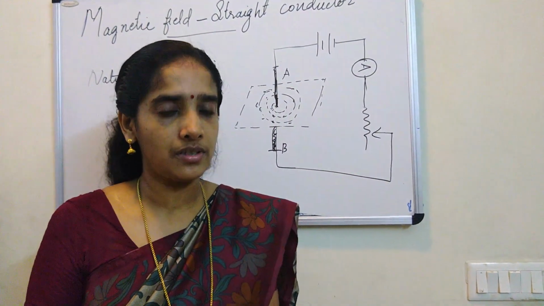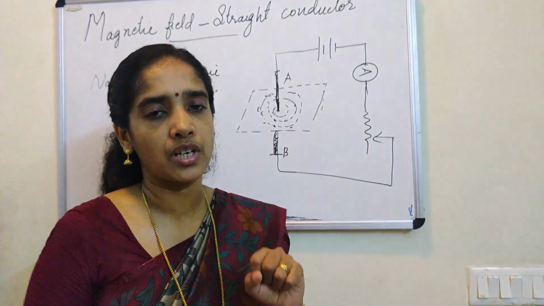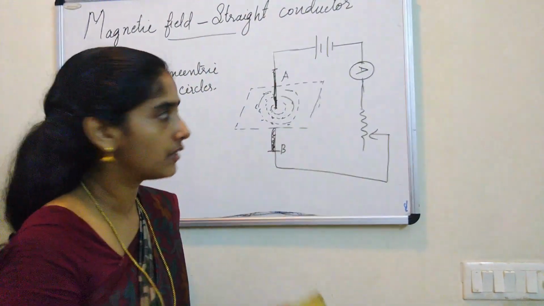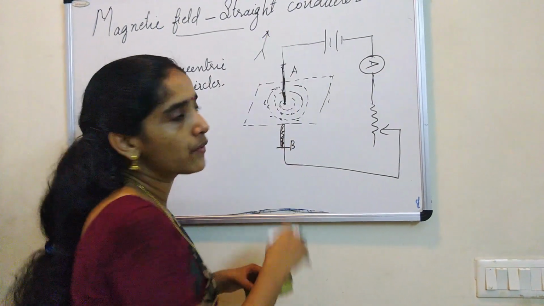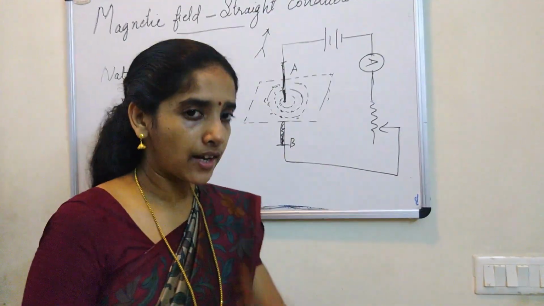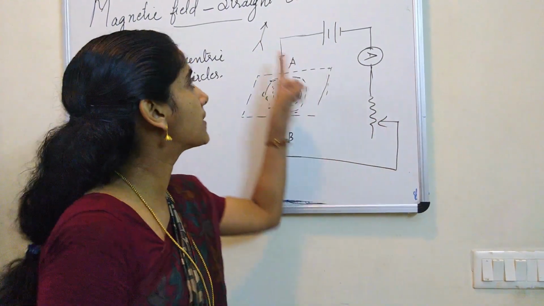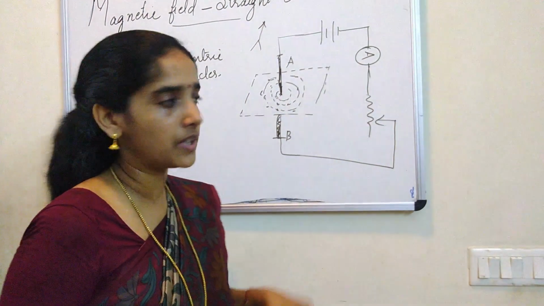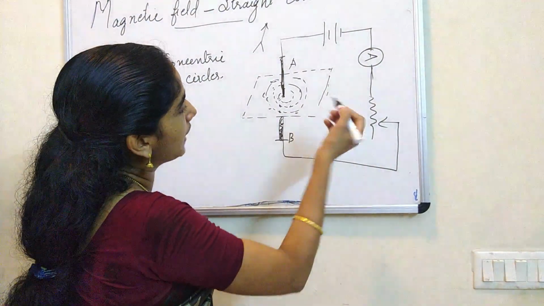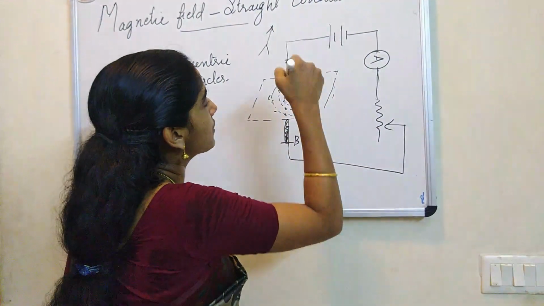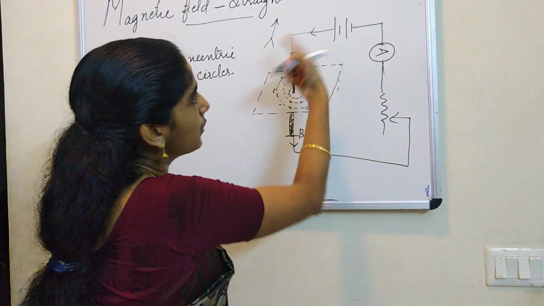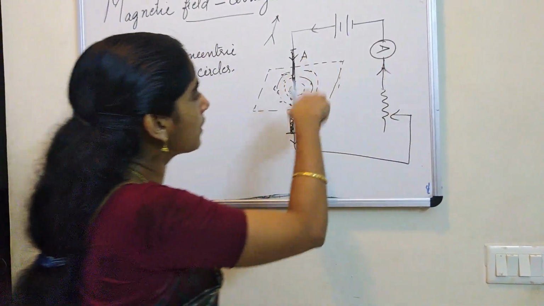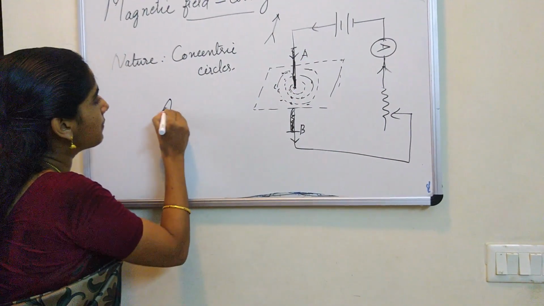Now what is our next task? We have to find the direction. So for finding the direction, we take the help of a compass needle. As per convention, direction of magnetic field at any point is given by the north pole of this compass needle. Let me show the direction of current before I introduce the compass needle. Current is going from positive to negative. So if I talk about the conductor, current is from A to B.